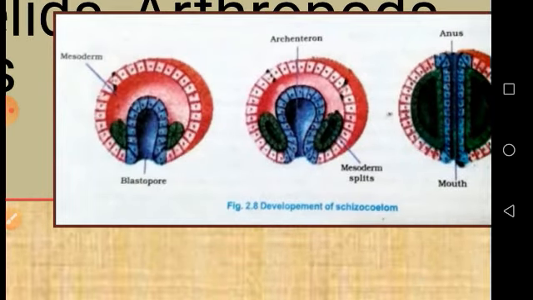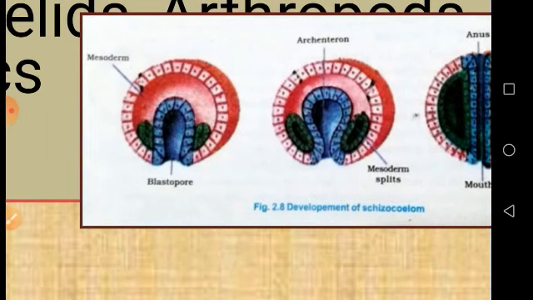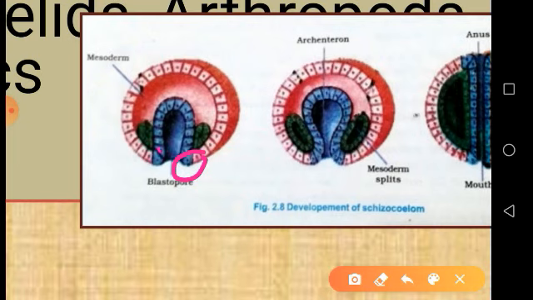So this is the mesoderm. Here this is the mesentoblast cell, the 4D blastomere. It divides more rapidly than the other cells, so a larger number of cells are formed, and these cells occupy the space between the outer layer, or ectoderm, and the endoderm.